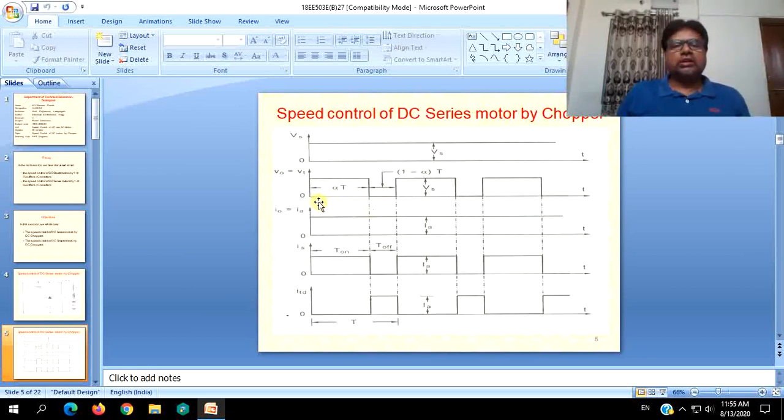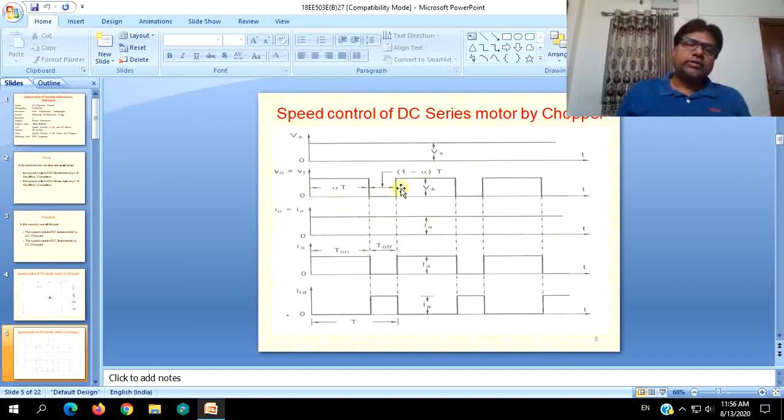And the total turn on plus turn off time is your total time period T. In this case, alpha is not the firing angle in this particular waveform. It is the duty cycle, which is normally given as delta in our calculations. So turn on time is a fraction of the duty cycle, alpha T, and obviously turn off will be 1 minus alpha T, where T is the total time period.